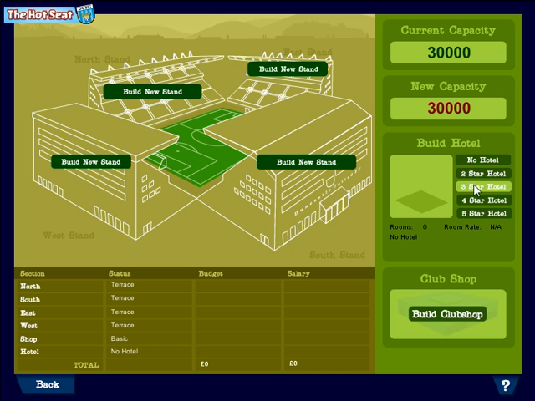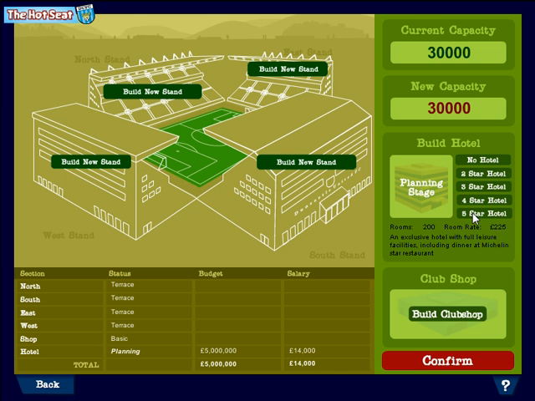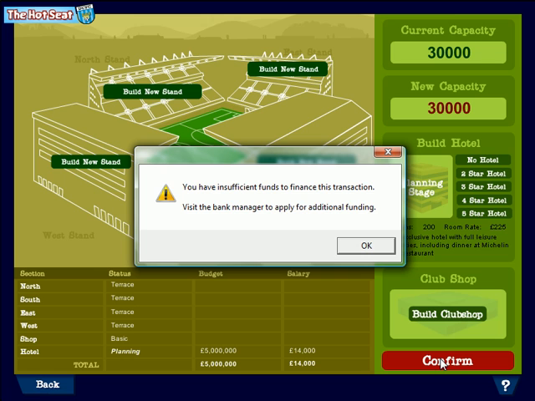One is building a hotel and one is building a club shop. So I quite fancy the idea of having a 5-star hotel as part of the Morsland Stadium. So let's build that. Let's click on this, and down here let's confirm that. And the bank manager has sent a report as we try to commit to that, to say that actually we haven't quite got enough cash for this yet.